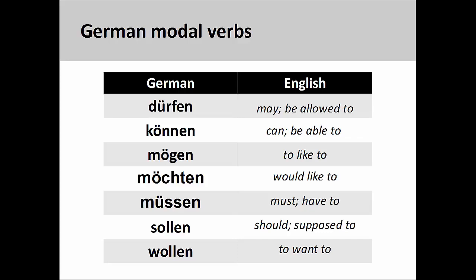There are 7 modal verbs in German. Dürfen, meaning may or to be allowed to. Können, meaning can or to be able to. Mögen, meaning to like or to like to. Möchten, meaning would like to. Müssen, meaning must or to have to. Sollen, meaning should or to be supposed to. And wollen, meaning to want to.